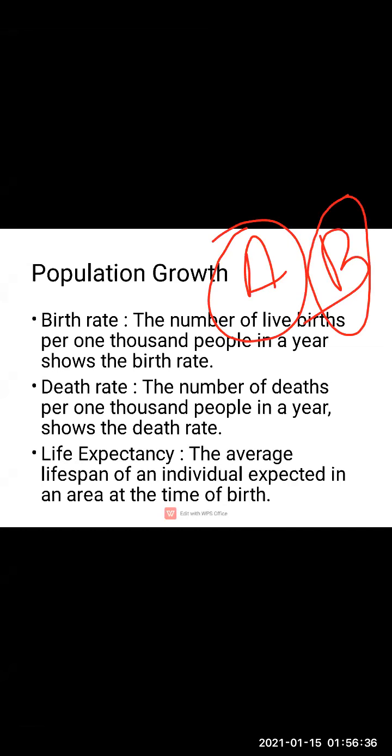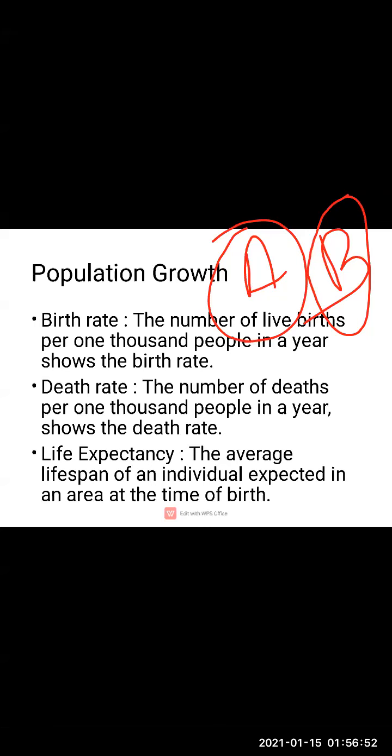Now what happens later? The number of children born: 2,000 new children were born in city A and 2,750 in B. Clear?